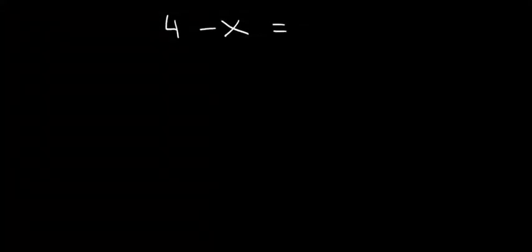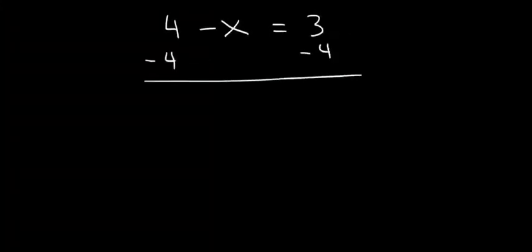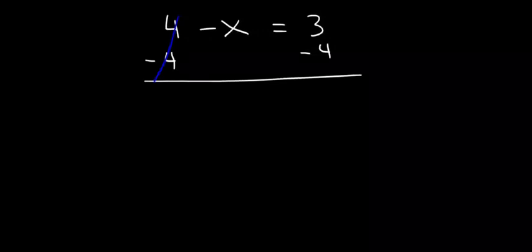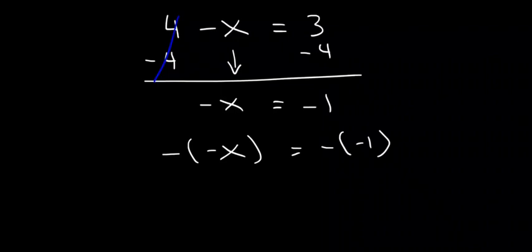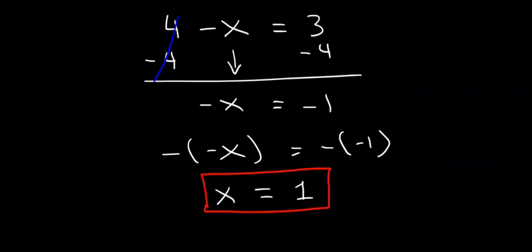Perfect. Now let's take a similar example. 4 minus x equal to 3. You can pause the video and try this one out. Now we subtract 4 from both sides because there's a positive sign in front of the 4. 4 cancelling 4. Okay, 3 minus 4 is minus 1. Bring it down to negative x. Multiply both sides by negative. You have our answer x equal to 1, because minus times minus is plus. x is equal to 1. As simple as that.